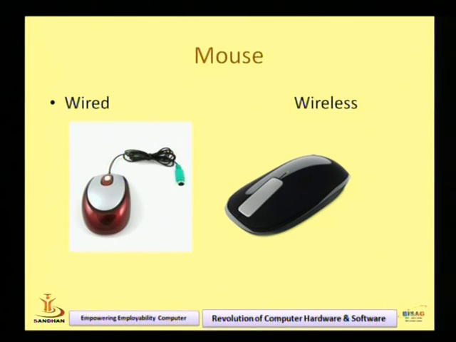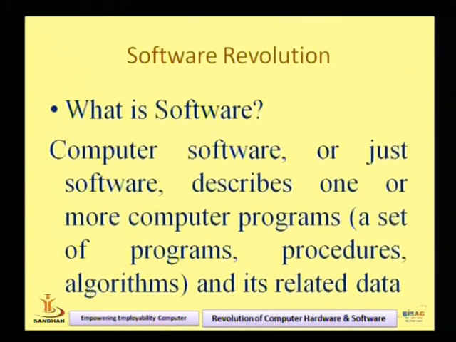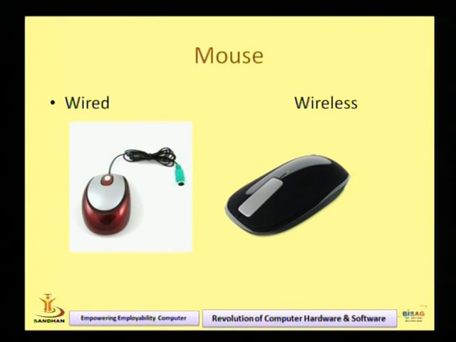Mouse: some years ago it was the wired mouse, today it is the wireless mouse, right? There are two categories of wired mouse, the serial and the parallel, right? These are the wired mouse. See, now what is the software revolution? We go further, but